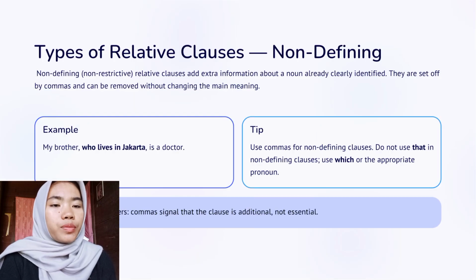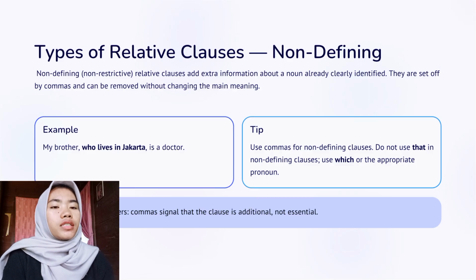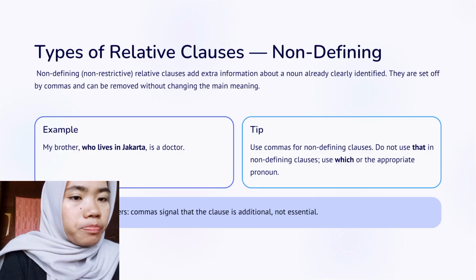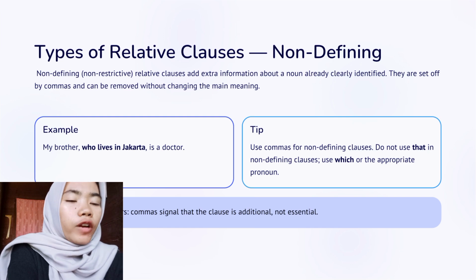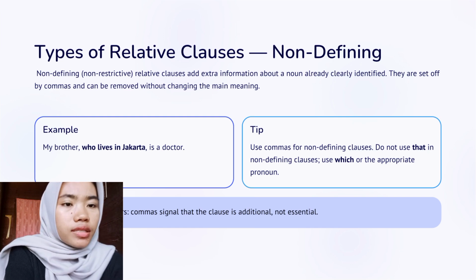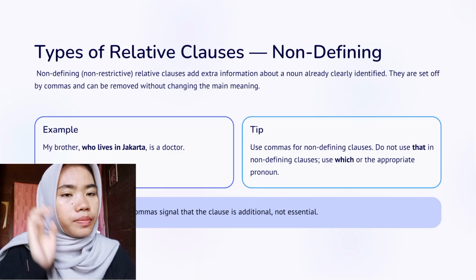There are two types of relative clause. The first is defining relative clause. Defining relative clause gives important information. For example, the students who study hard will pass the exam.